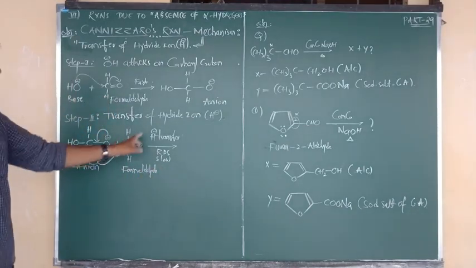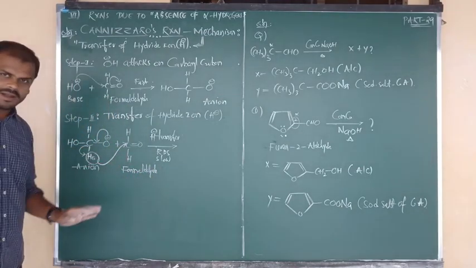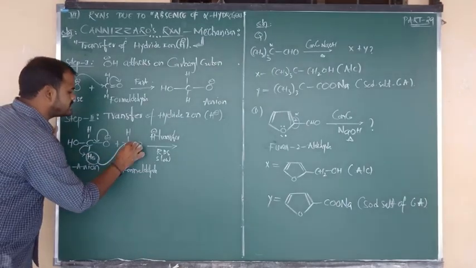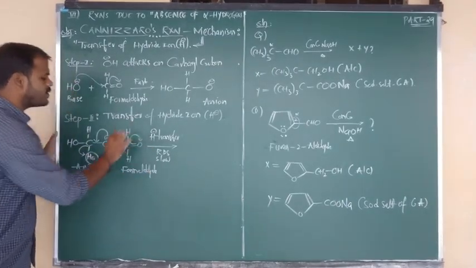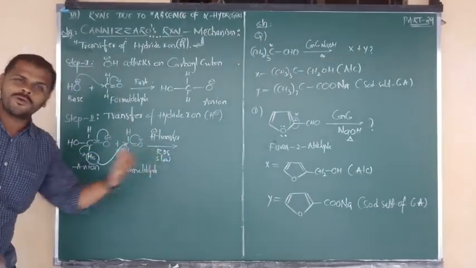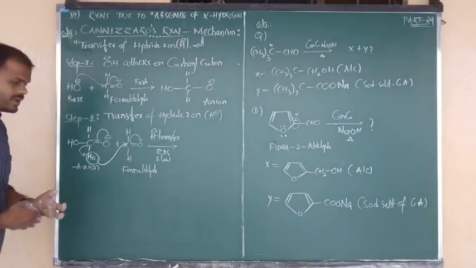By the transfer of hydride ion from the anion to formaldehyde, at the same time this pi bond is delocalized towards the more electronegative oxygen. Now what we are going to get?